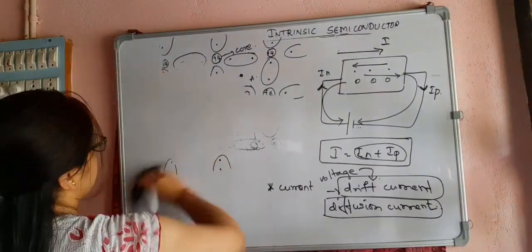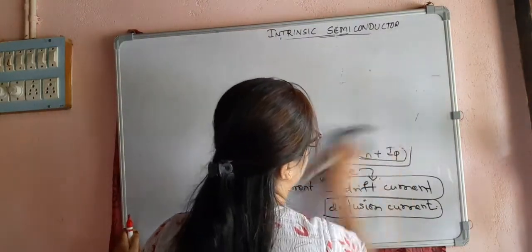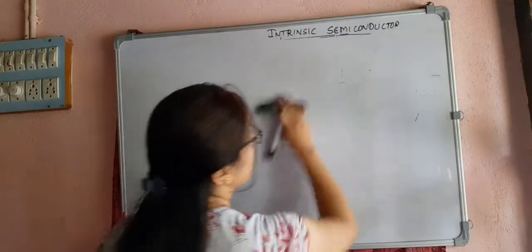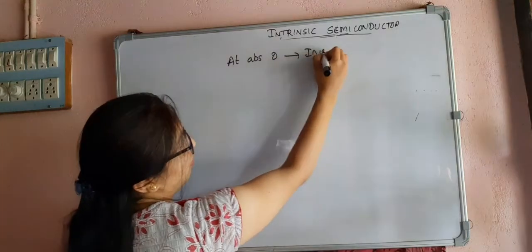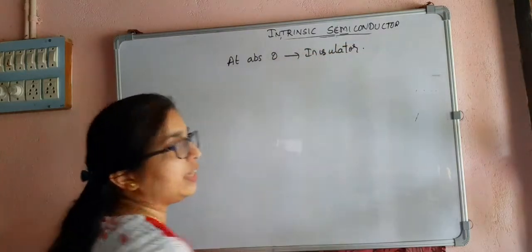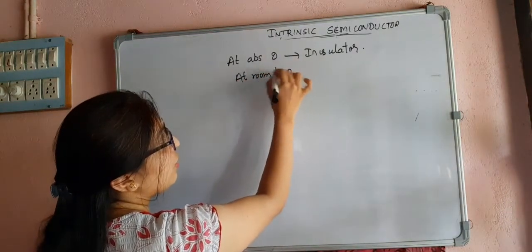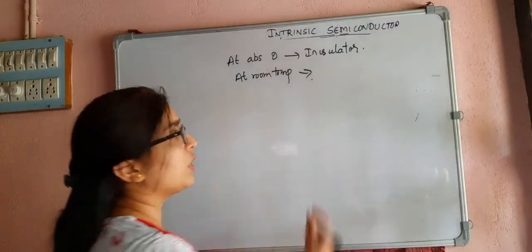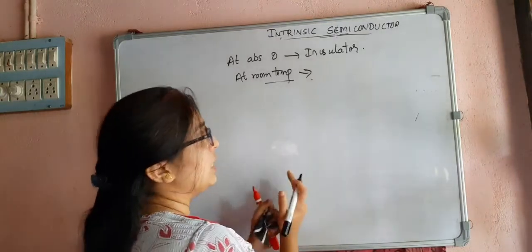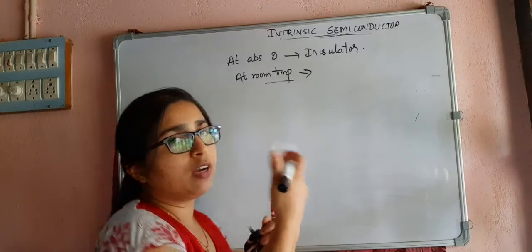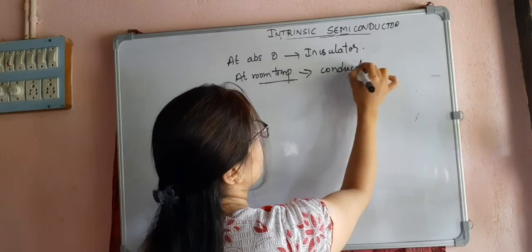And we also know that the semiconductor has a negative temperature coefficient of resistance. Because at absolute zero, it was behaving as an insulator, meaning it was not conducting any electricity. But at room temperature, what happened? There were free electrons. That temperature was sufficient to make the electrons move away from the nucleus. Then free electrons were created, and they started conducting here. That is at room temperature.